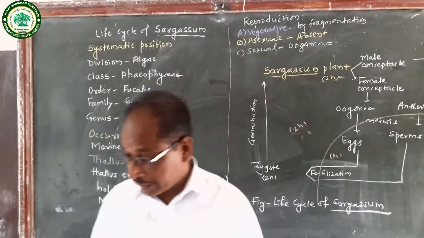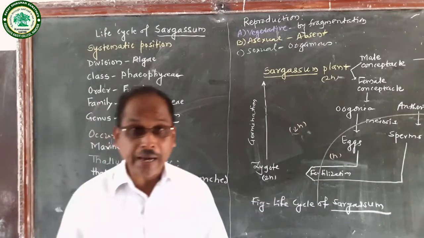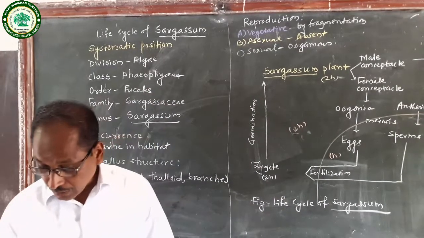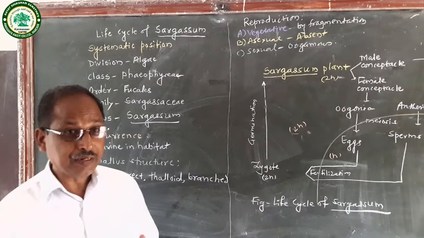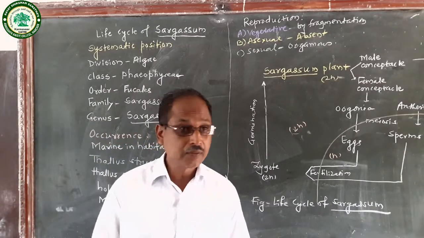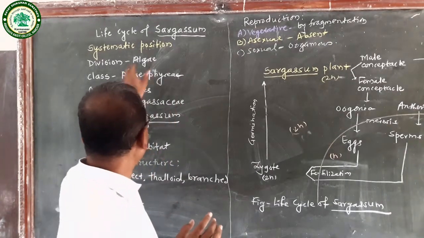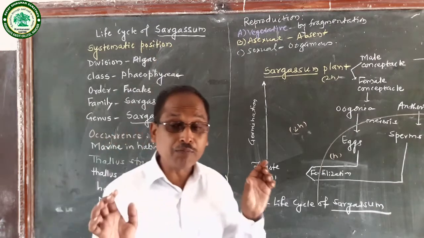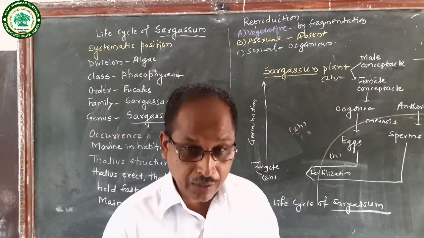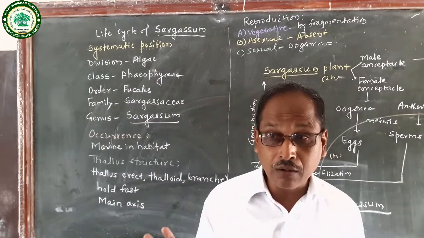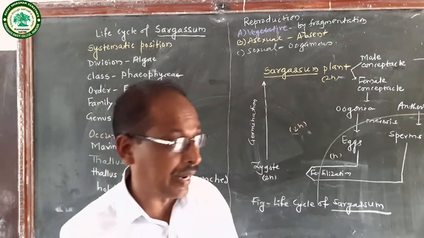Then it is also found in the Andaman and Nicobar Islands and in the southern hemisphere. In this way, Sargassum is found in marine water or sea water. It is never found in fresh water or other habitats.